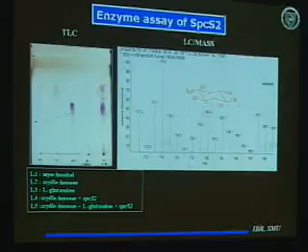And it is for the enzyme SPCS2, the aminotransferase. The conversion of the amino group can be easily detected by spraying the assay product with the ninhydrin reagent. With the help of ninhydrin reagent, if the product is converted into the amino form, it will give this type of red color, and it is also detected by LC-MS analysis. The product was found at mass 180.